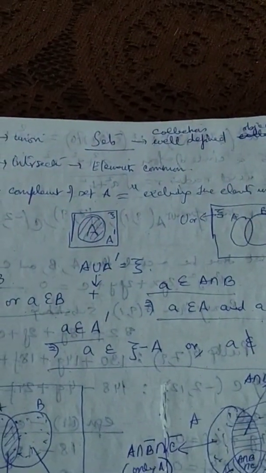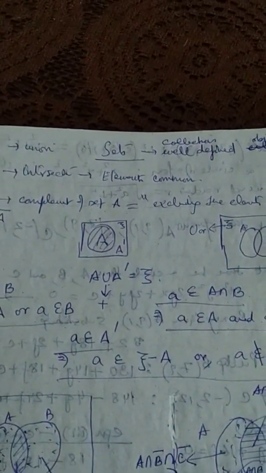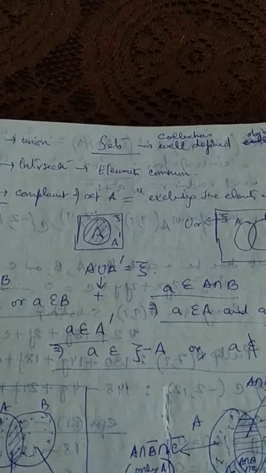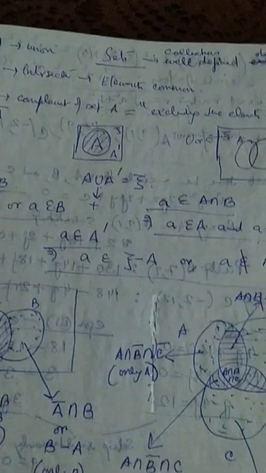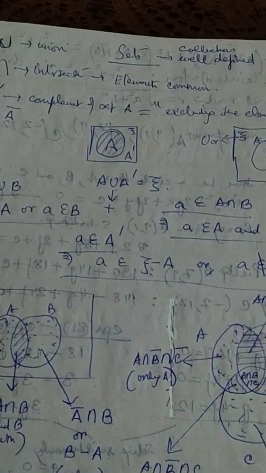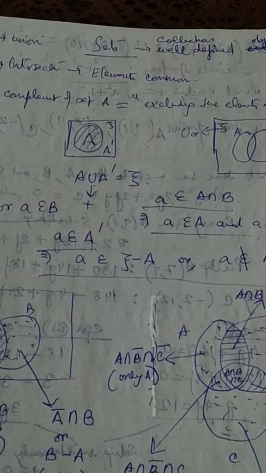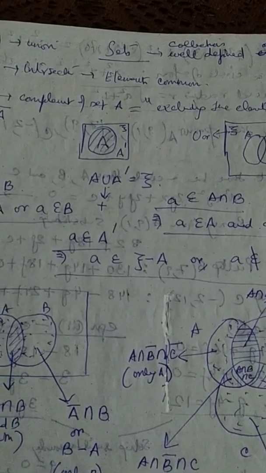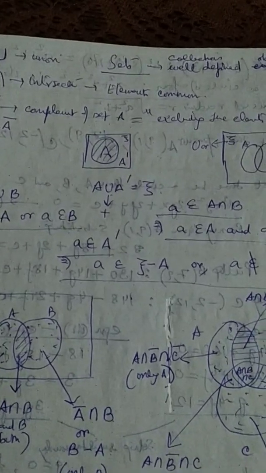Well-defined in the sense, like if I say set of good cricket players, that is not well-defined. Good is something very vague, isn't it? You cannot define it properly. Today someone is good in what sense? Tomorrow he may not be that good. Goodness is something which cannot be measured. It's not specific. So therefore it's not well defined. So therefore it is not a set. It will not form a set. Now you have done all that before.